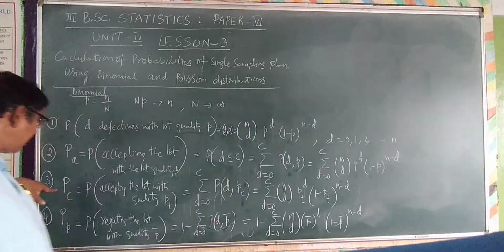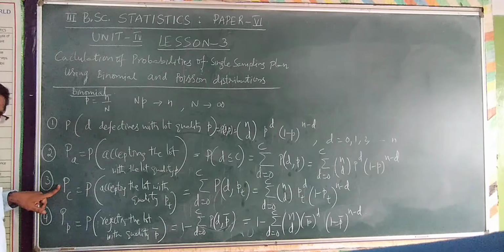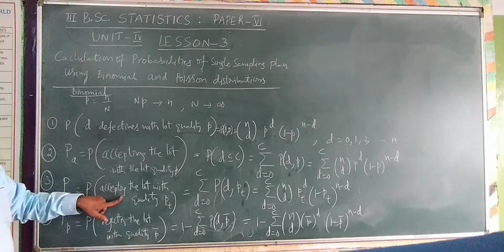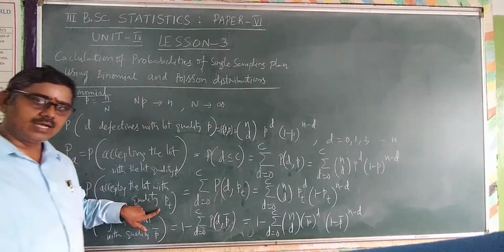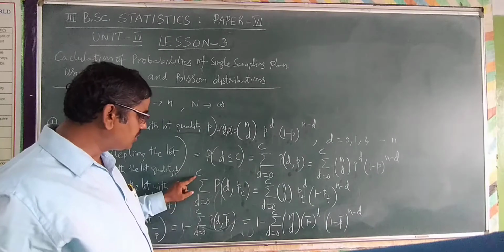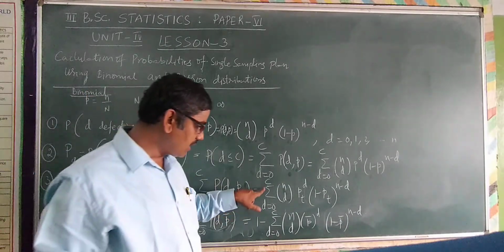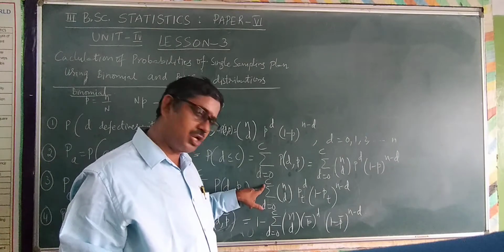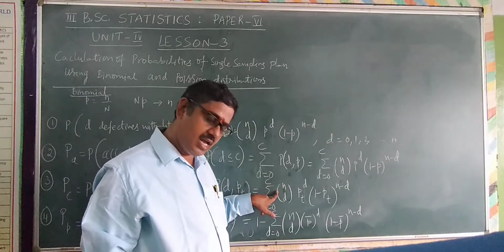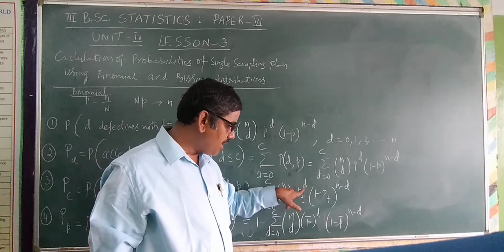And now we calculate consumer's risk, PC. Probability of accepting the lot with quality PT is calculated by summation D is equal to 0 to C, probability of D comma PT. So it is calculated by summation D is equal to 0 to C, nCD PT whole power D, PT power D.